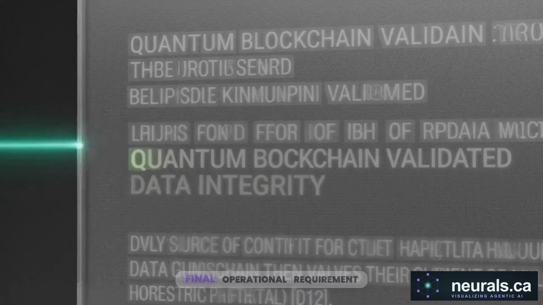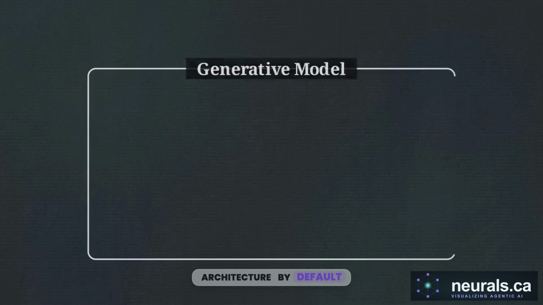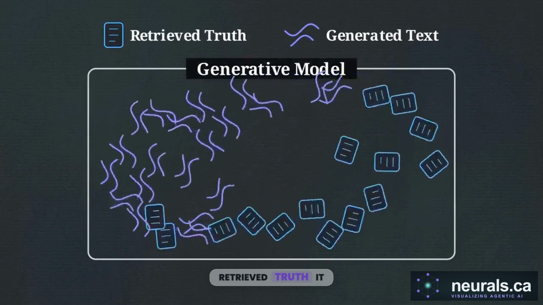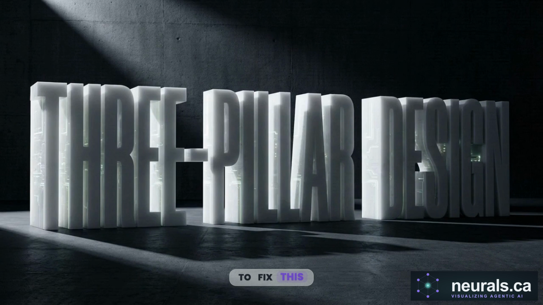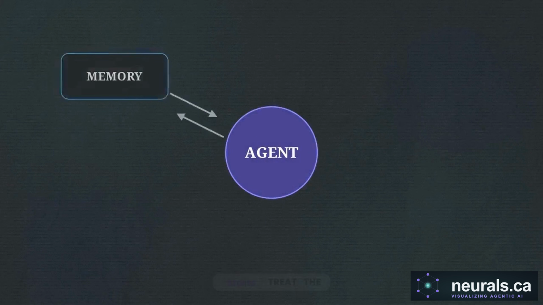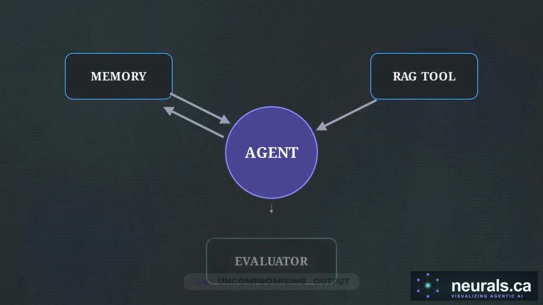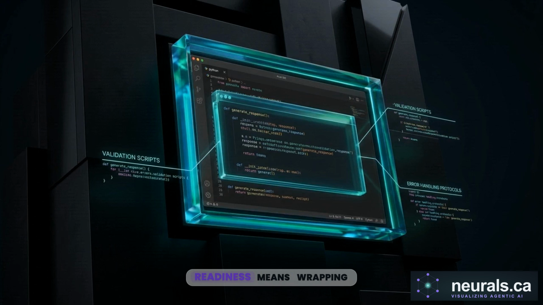What remains is a final operational requirement. The vulnerability lies in standard generative architecture. By default, a model operates without any mechanical boundary separating the retrieved truth it was handed from the text it is actively generating. To fix this, we have to build a tripartite system. We isolate the agent's memory stores, treat the RAG pipeline as a strict read-only tool, and deploy an uncompromising output evaluator to check its work. Production readiness means wrapping the model in a hard engineering harness.